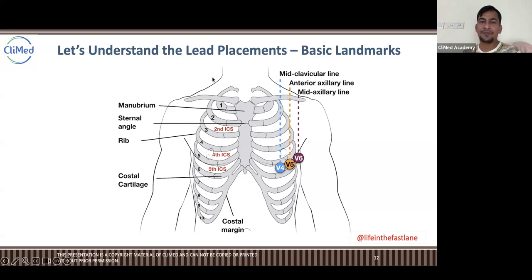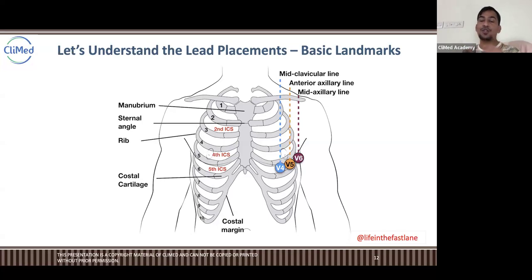Okay, let me tell you how it usually goes. Mid clavicular, definitely clavicle, the mid of the clavicle. Yes, front middle, but this is not the front middle of the body. Look at me. With these AI cameras now it is very difficult; it is just focusing on my face only.